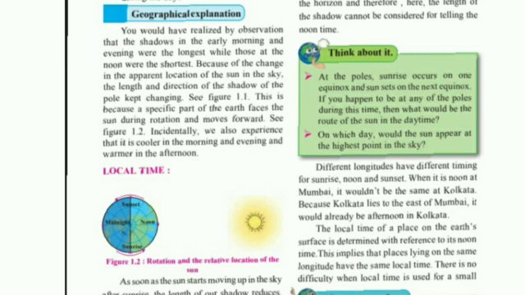We also experience that it is cooler in the morning and evening, and warmer in the afternoon. So why is it so? In the morning and in the evening, the sun is going apart from the earth, and in the afternoon it's closer to the earth, so we are having very warm weather in the afternoon.